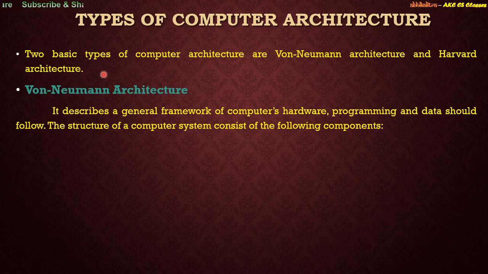It says that both instruction and data are stored in the same memory area of the computer, and the execution is done in a sequential manner, right? So what it is trying to say is that we are storing both the instruction and the data in a single memory area.